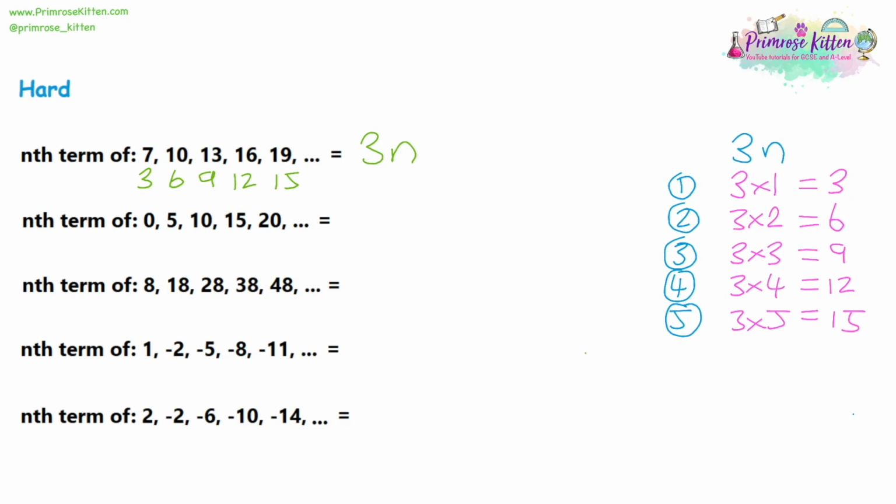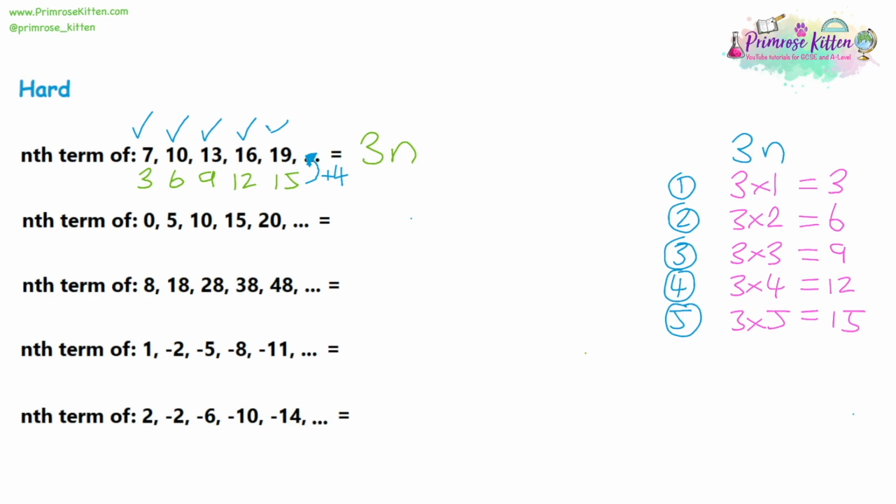Now, obviously, looking at question 1, we don't have the 3 times table. It doesn't start with 3, it starts with 7. The second term's not a 6, it's a 10. But what you might notice is, if you look at the green sequence, which is the 3 times table, and you look at the sequence in black, which is the one that we've got, you should see that going from 3n to our sequence, you have to add on 4 to each one. So 3 plus 4 is 7. 6 plus 4 is 10. 9 plus 4 is 13. 12 plus 4 is 16. 15 plus 4 is 19.